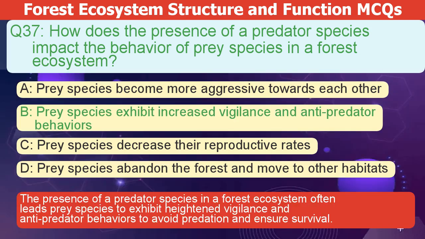The correct answer is B. The presence of a predator species in a forest ecosystem often leads prey species to exhibit heightened vigilance and anti-predator behaviors to avoid predation and ensure survival.